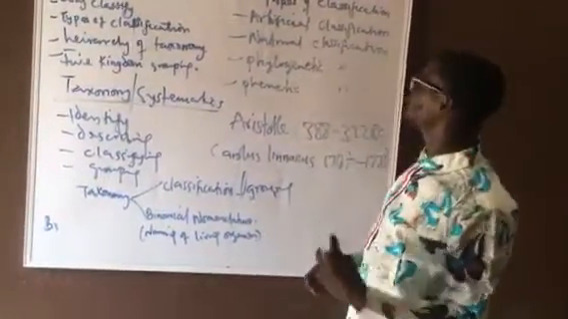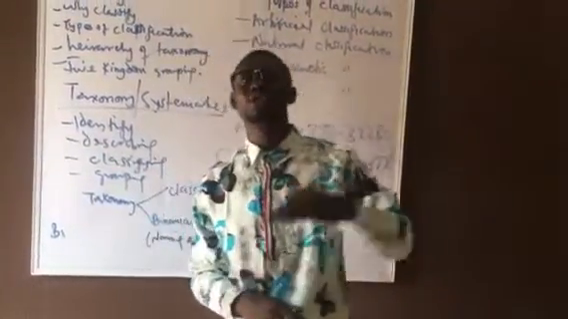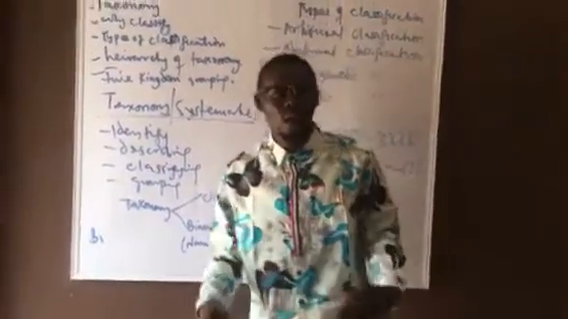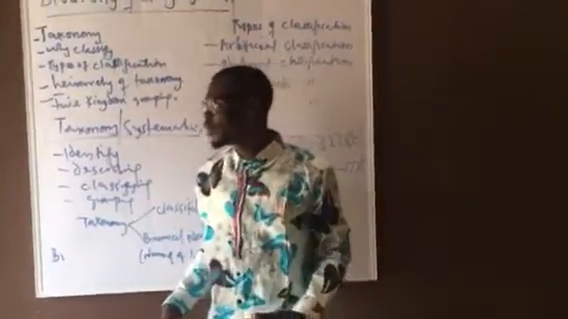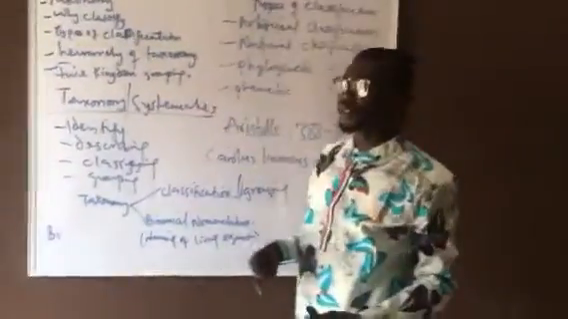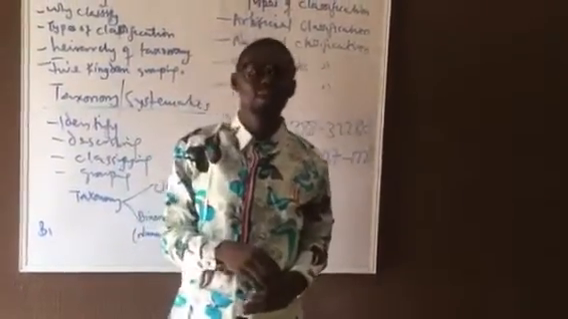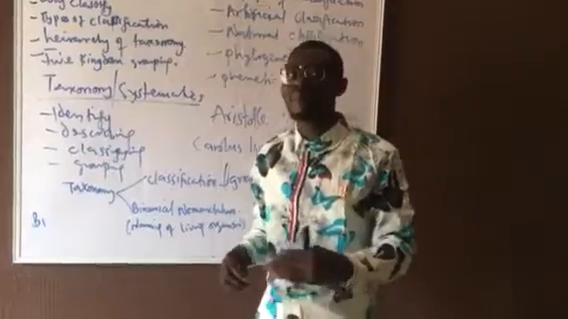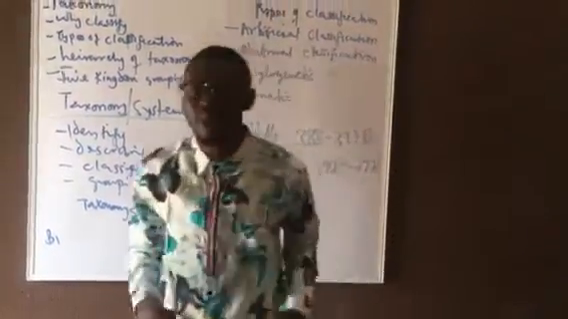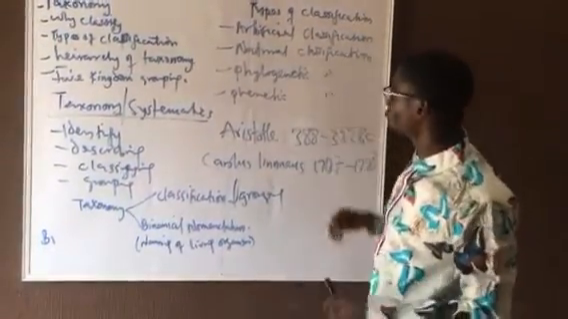Then when we move to phylogenetic classification, it was based on the evolutionary tree, evolutionary advancement. Since evolution makes us understand that organisms evolve from each other, this phylogenetic classification was based on the evolutionary trend of living organisms. The organisms are classified based on their evolution, and that was supported by Charles Darwin. So that is phylogenetic classification.